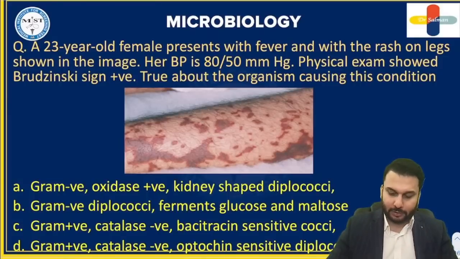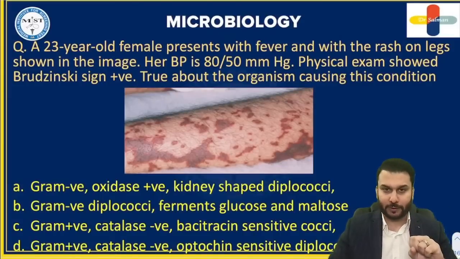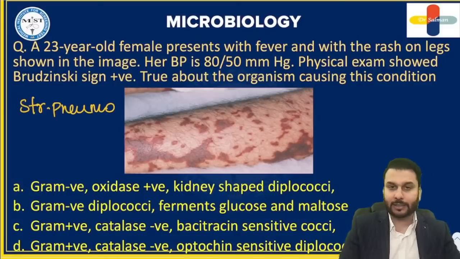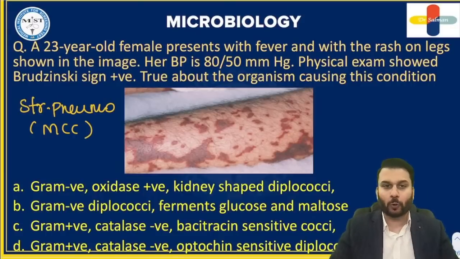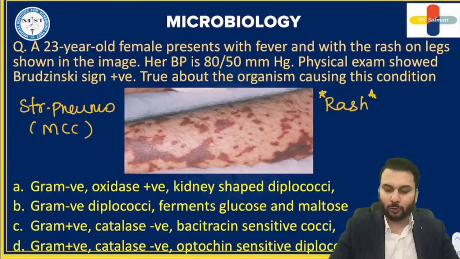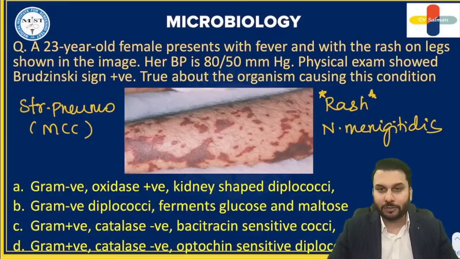So I've very clearly told you so many times in the classroom, yes, there are so many agents that can cause meningitis. In fact, the most common cause of meningitis is Streptococcus pneumoniae. Please don't think it is Neisseria meningitidis. The most common cause of meningitis is nothing but Streptococcus pneumoniae. But if you see the rash being mentioned, you have to know it is Neisseria meningitidis. This is the characteristic feature you have to remember. If rash is mentioned, then it is Neisseria meningitidis.